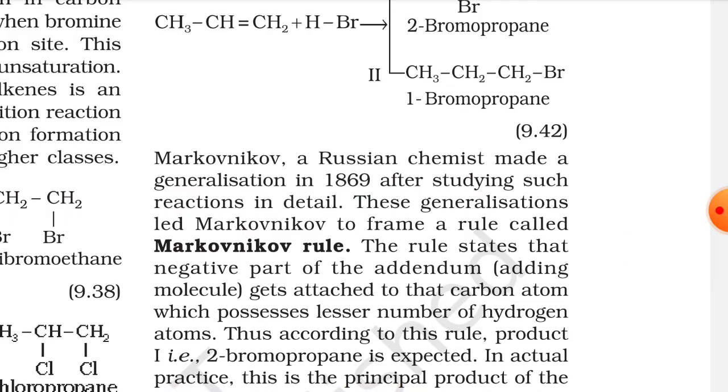Markovnikov, a Russian chemist, made a generalization in 1869 after studying such reactions in detail. These generalizations led Markovnikov to frame a rule called Markovnikov's rule. The rule states that the negative part of the addendum, that is, the adding molecule, gets attached to the carbon atom which possesses lesser number of hydrogen atoms. Thus, according to this rule, product 1, that is 2-bromopropane, is expected. In actual practice, this is the principal product of the reaction.